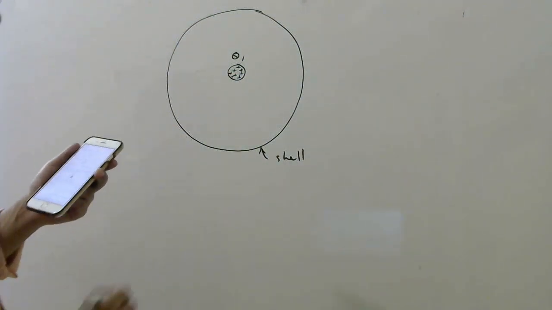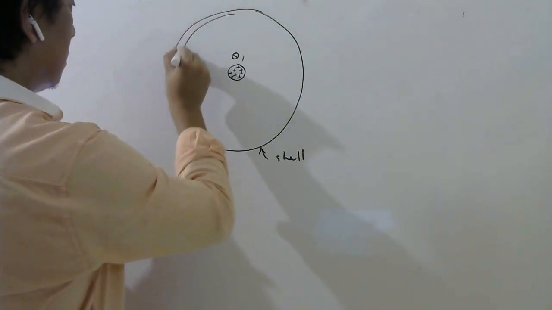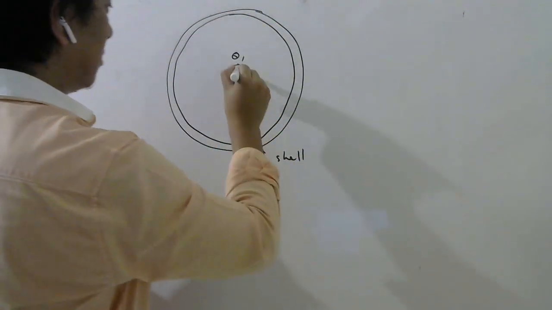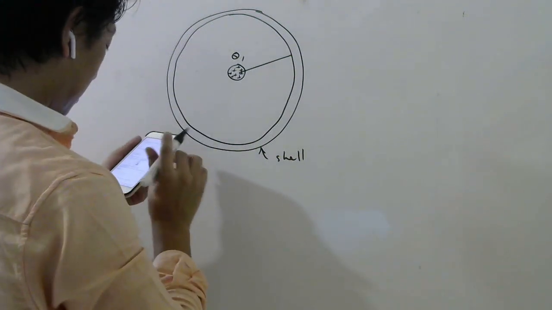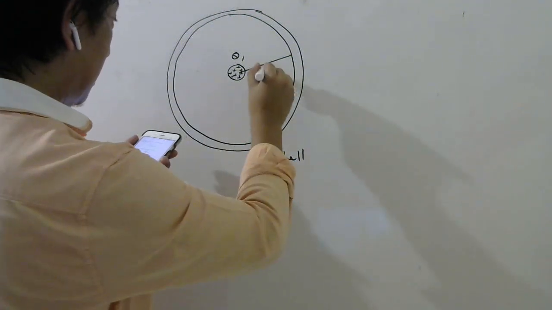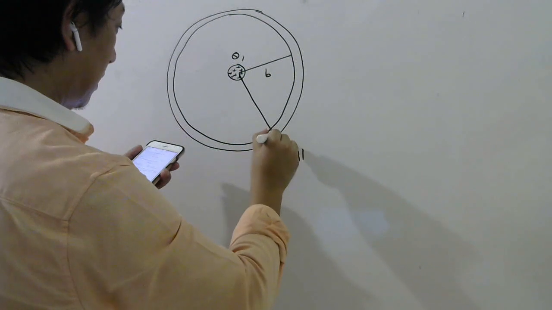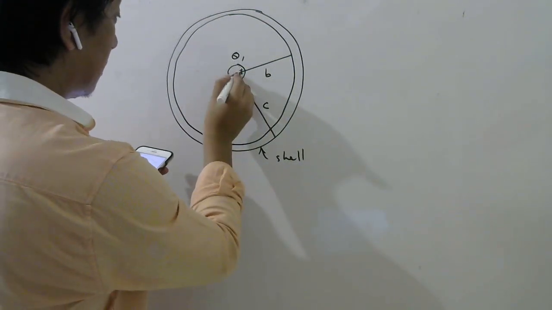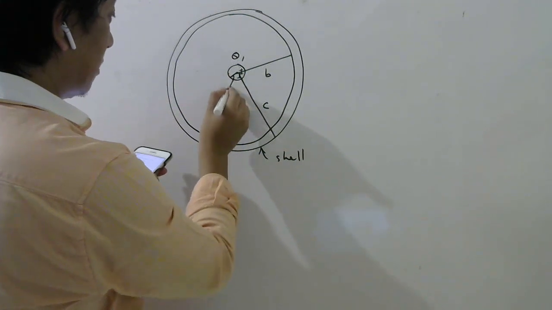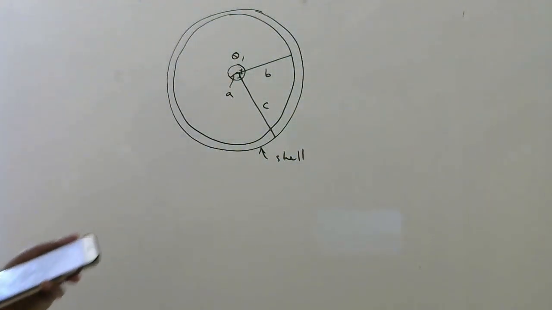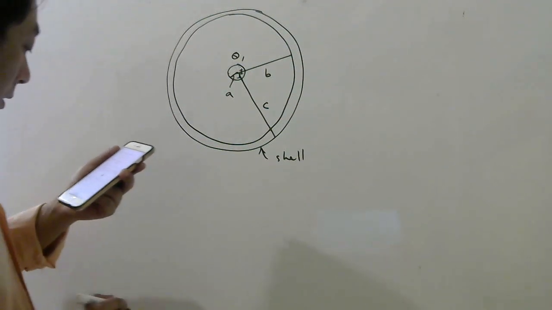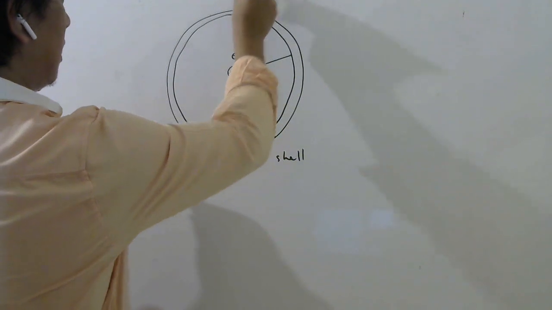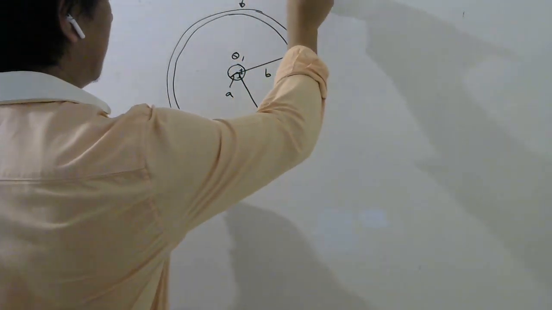with inner radius. So I have to draw like this because they told inner radius and outer radius. So inner radius is B, outer radius is C. And this sphere has a radius of A. The inner one has a radius of A. Okay, students? The shell has an outer radius C and a net charge Q2. Q2 is the net charge.